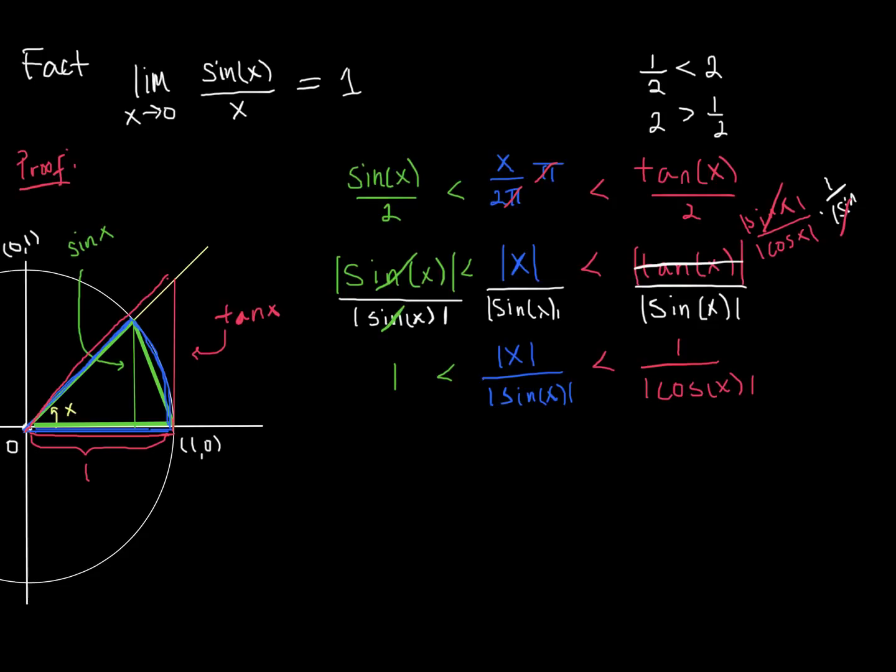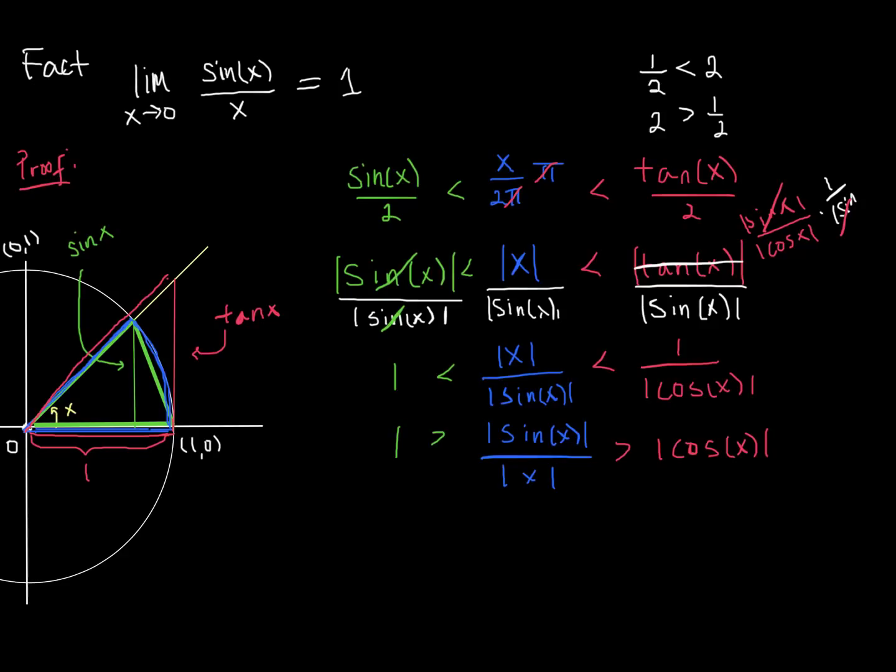Now if you invert 1, you're left with 1. So you have 1 greater than, and if we invert this absolute value of x over the absolute value of sine of x, we'll now have the absolute value of sine of x over the absolute value of x, which is greater than 1 over the absolute value of cosine of x inverted, which is just the absolute value of cosine of x.